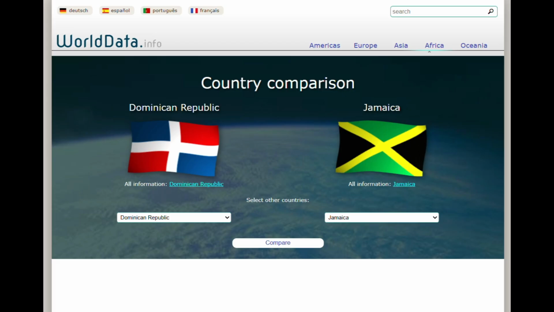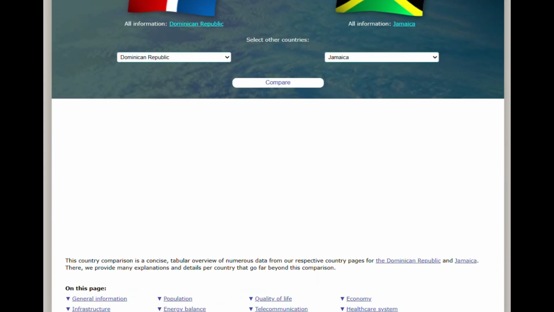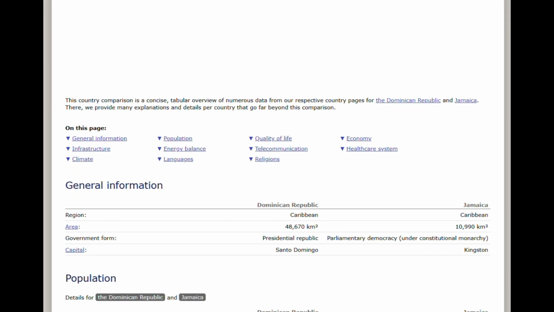So now we're in World Data to look at the country comparison between the Dominican Republic and Jamaica in further detail. So when it comes to the general information, of course, both are in the Caribbean. The Dominican Republic in square kilometers is 48,000, where Jamaica is 10,990. So obviously, just from this, the Dominican Republic is roughly around 4 times larger than Jamaica.